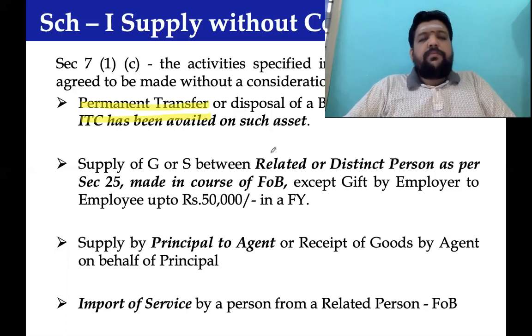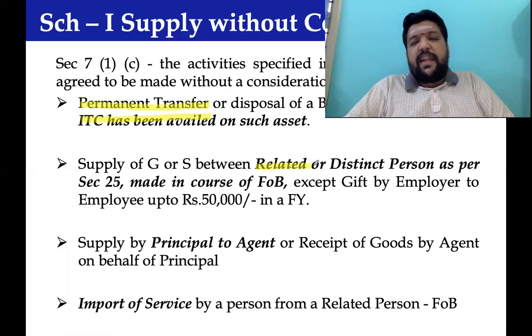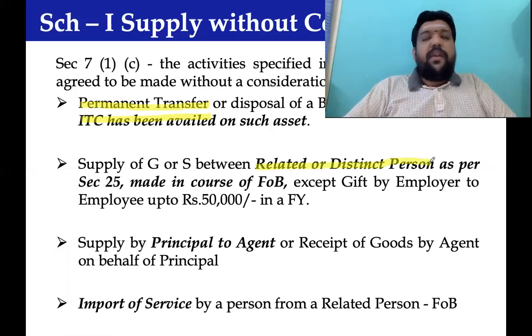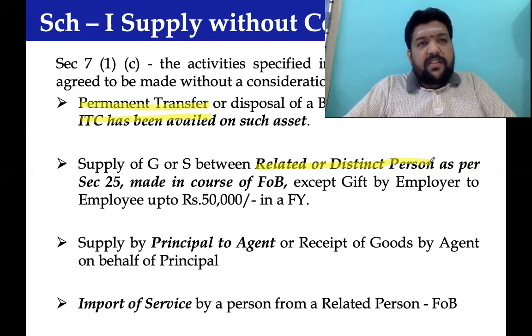Followed by supply of goods or services between a related person or distinct person. Two important words. The word related person is defined under the explanation to section 15 of the CGST Act. And distinct person is defined under section 25 subsection 4 and subsection 5.